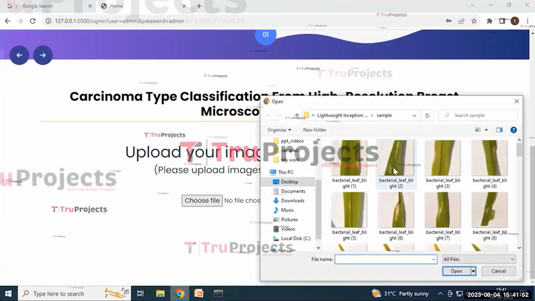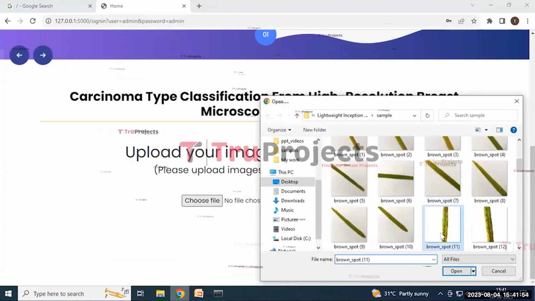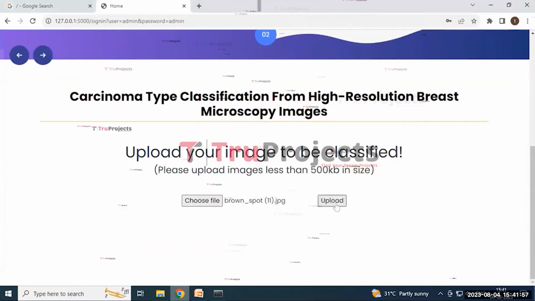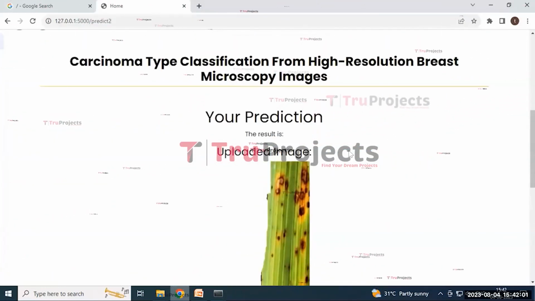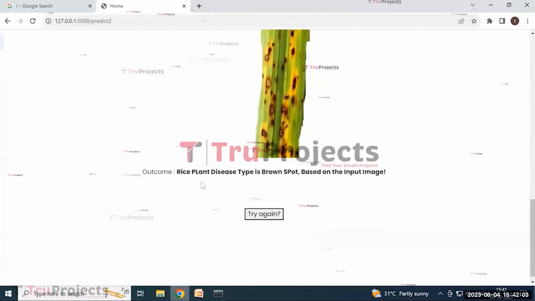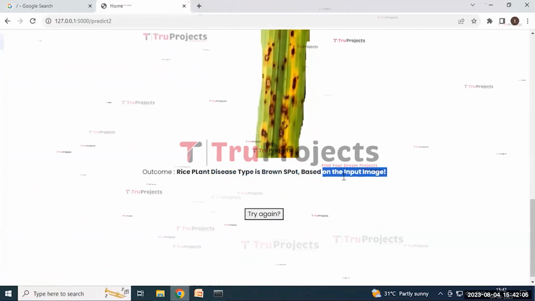Click on the choose file button. Here it will redirect to this page. Select one image and then click on the open button and then click on the upload button. Here it will redirect to this result page, giving the prediction that the uploaded image is a rice plant disease, type is brown spot.